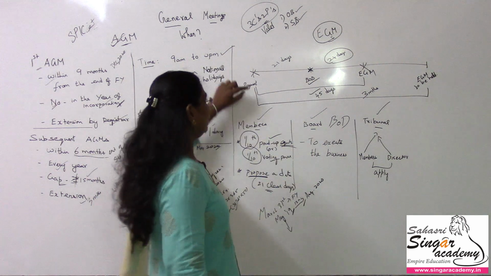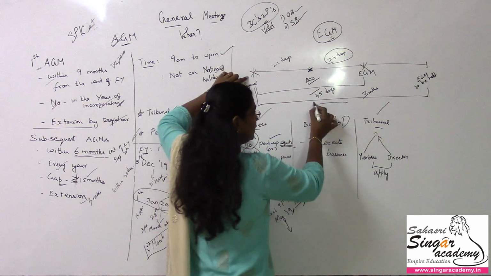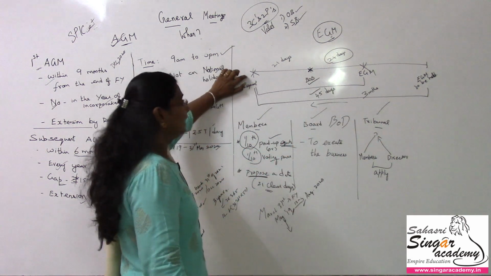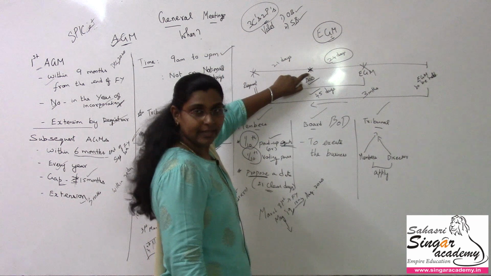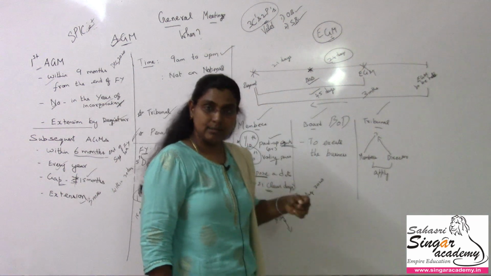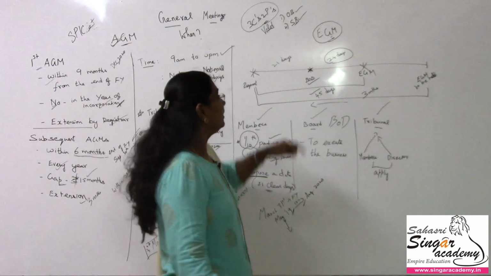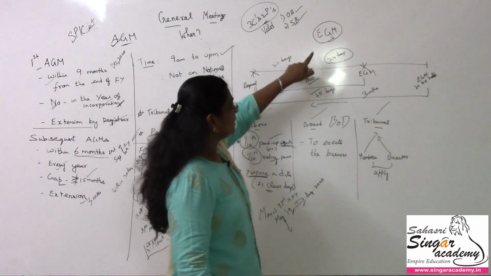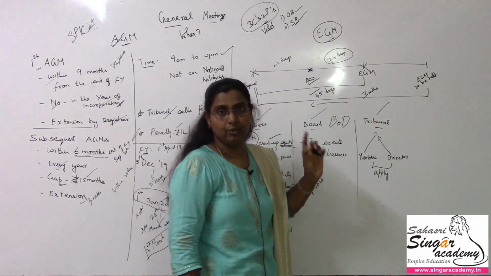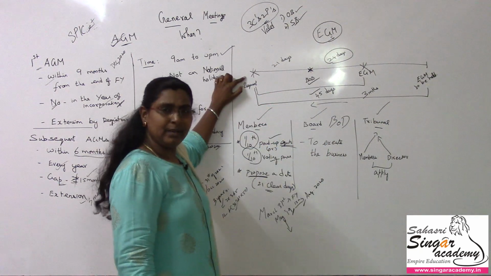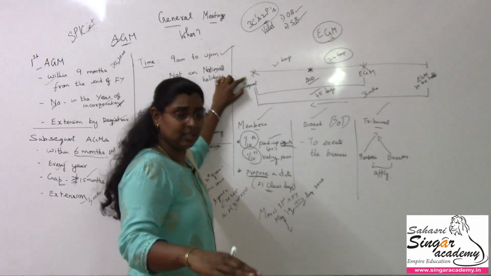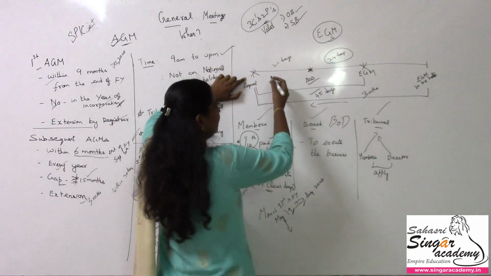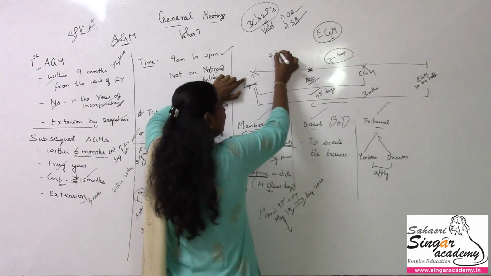Okay, so you can see this in the order. I was just discussing in this order. The members requested on this date. So from this date, within 21 days the board of directors has to take some steps for conducting the EGM, and then within 24 days we conduct the EGM. Probably the request is placed and next week the board of directors join together for a meeting and they place a general meeting within 7 days.